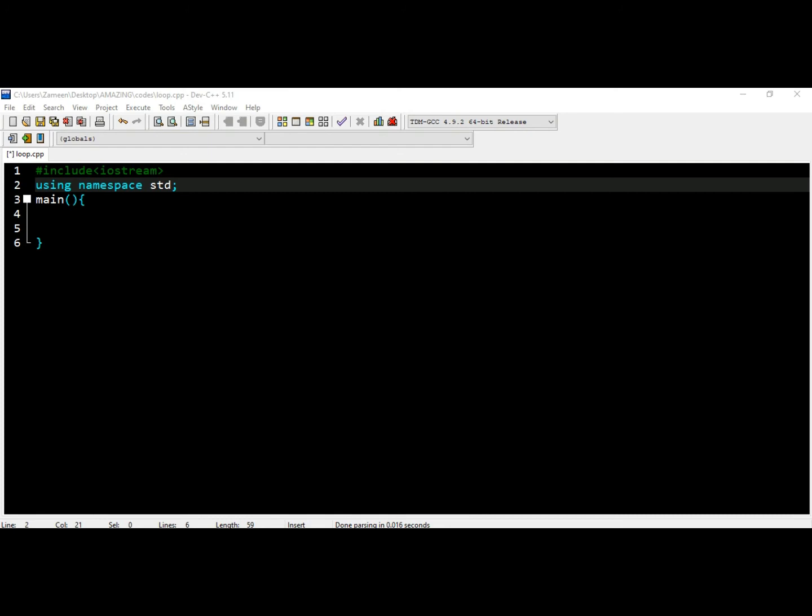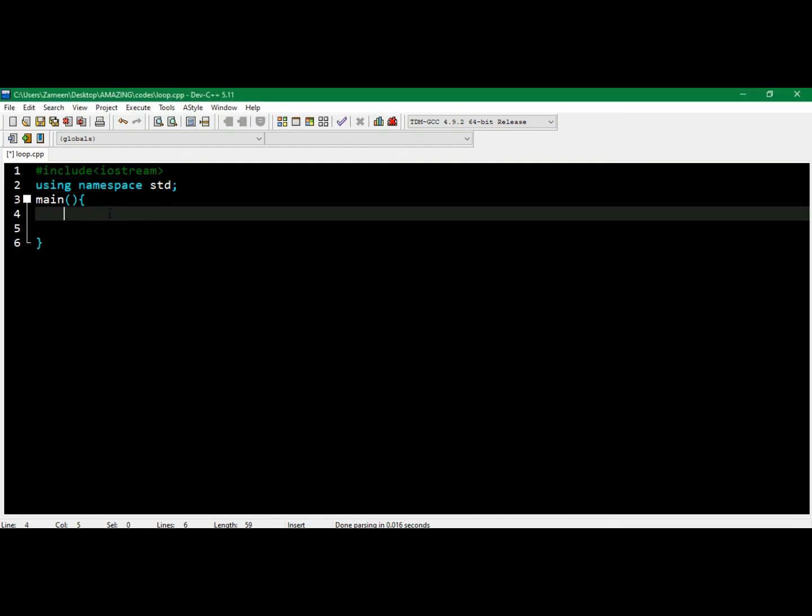Okay, so now let's start our implementation of loops in C++. First we will start from while loop. Let me first take an integer, the name of it is i, equal to 5.